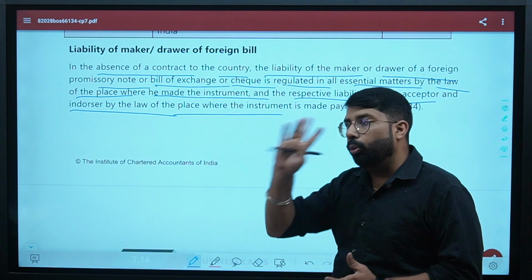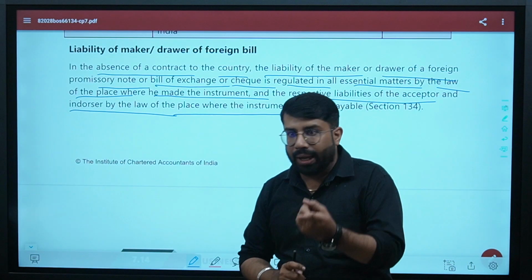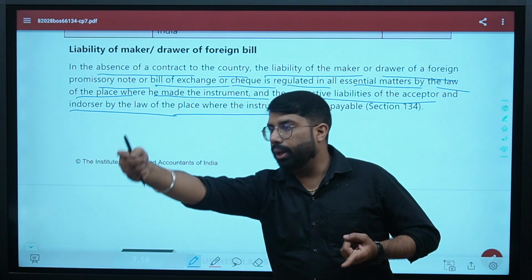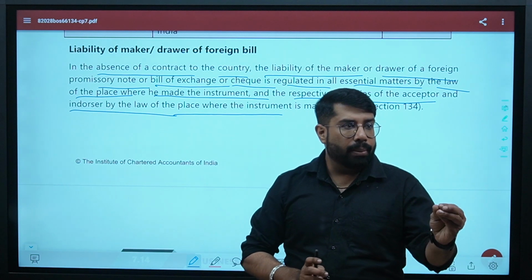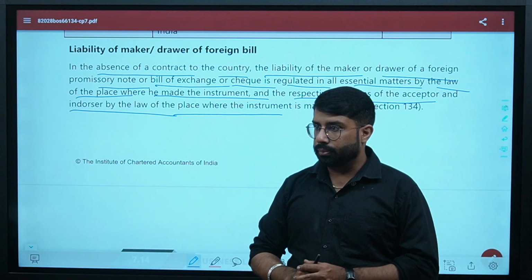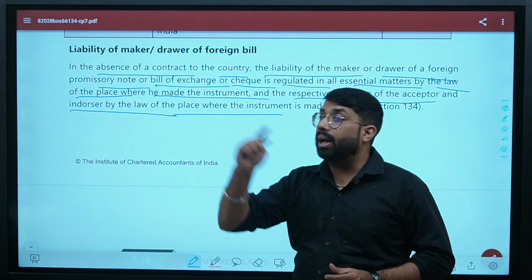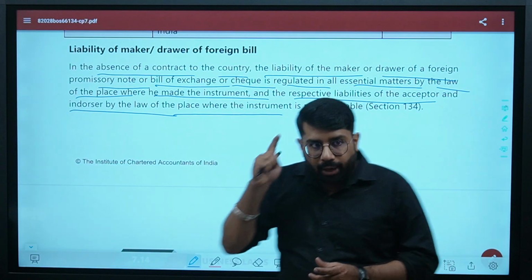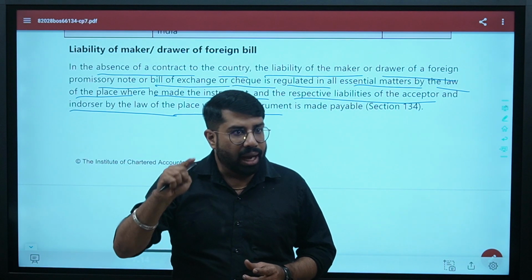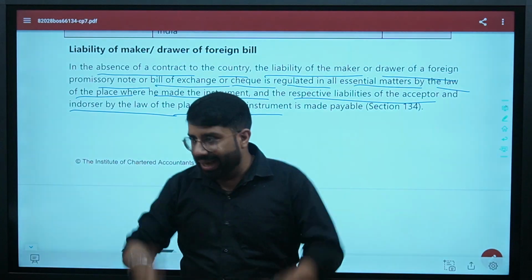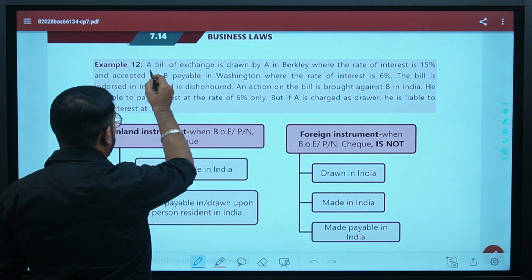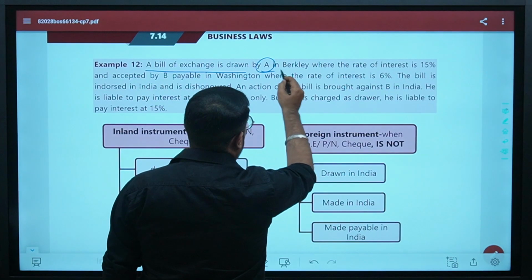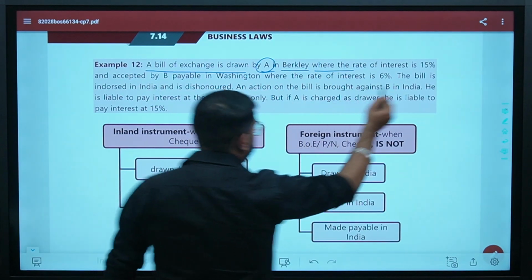Let us say it is a foreign bill. There are two parties involved here: the person who is making and the person to whom the payment has to be made, maker and payee. Correct? What will be the liability of the maker? Or how will you determine the liability of the maker? If that bill was drawn in India, guys, this example you read: a bill of exchange is drawn by A in Berkeley where the rate of interest is 15%.